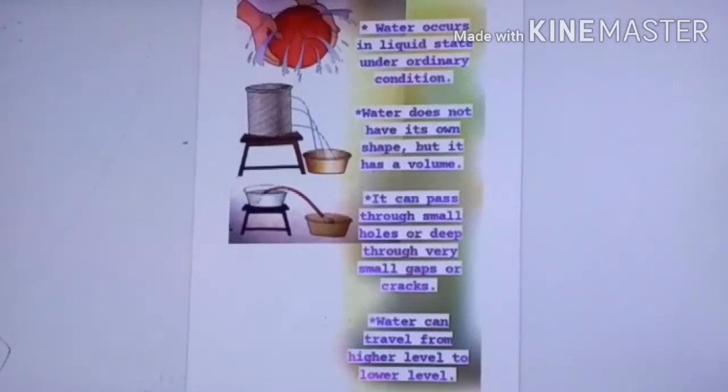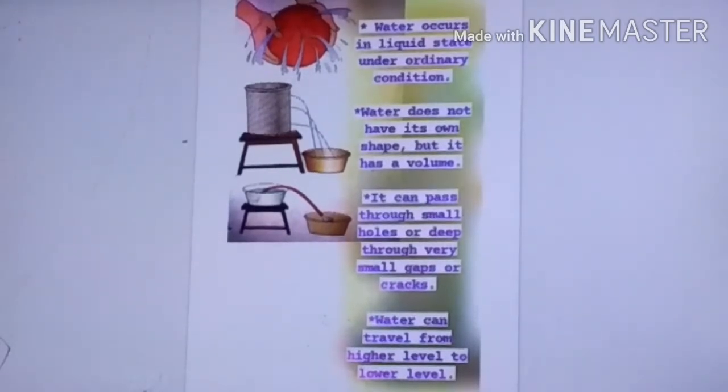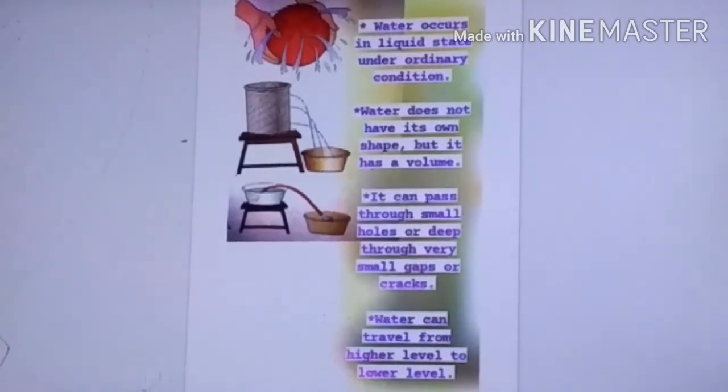You have learnt in your primary classes, in your lower classes, water occurs in the liquid state under ordinary conditions. The second property is that water does not have its own shape, but it has volume. It takes the shape of the container, but it has a volume. This is the second property.